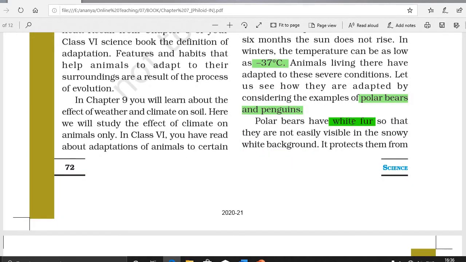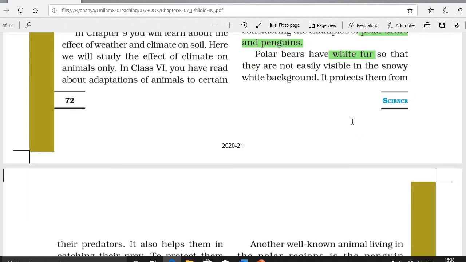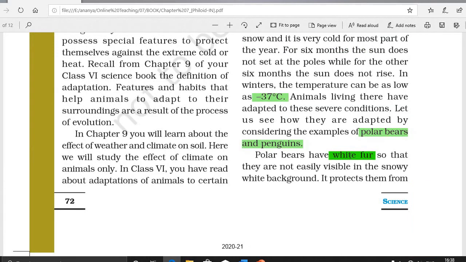Here first we will discuss the polar bears. Polar bear is a large and white bear that lives in the North Polar region of the earth. The polar bear mainly feeds on fishes and seals and can survive in the extremely cold climate of the polar region. Polar bear possesses some special features. The first one is their body is covered by a thick coat of white fur. It helps them to blend with the snow in the background and cannot be noticed by their predators.